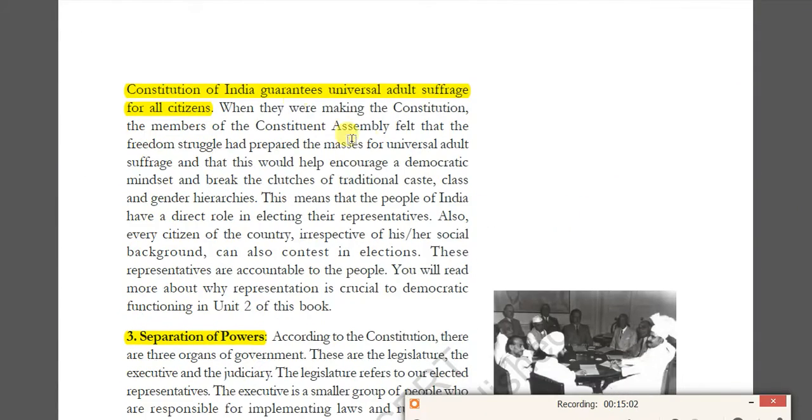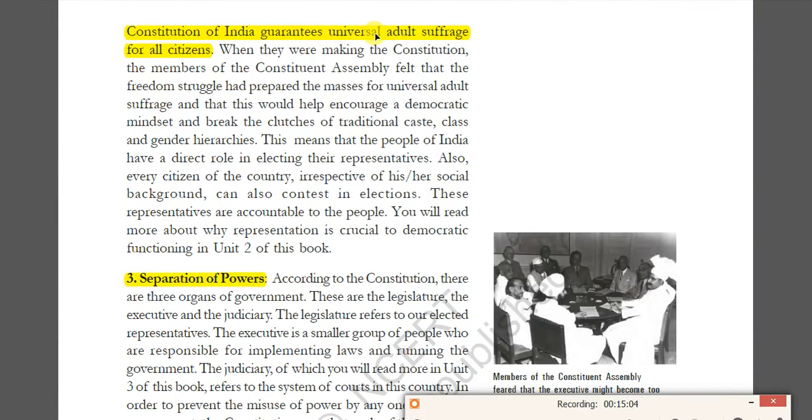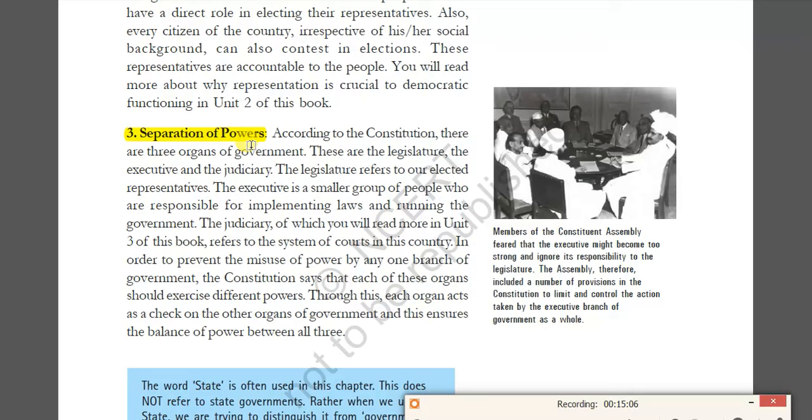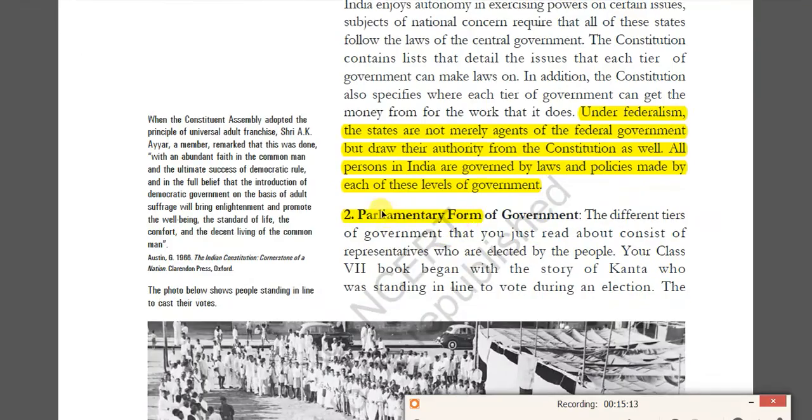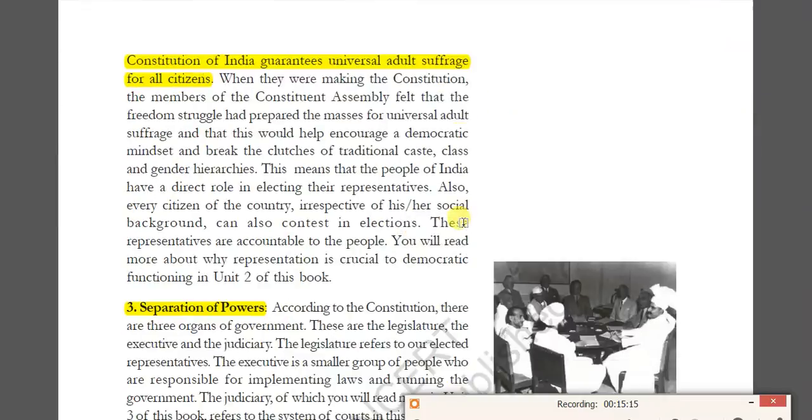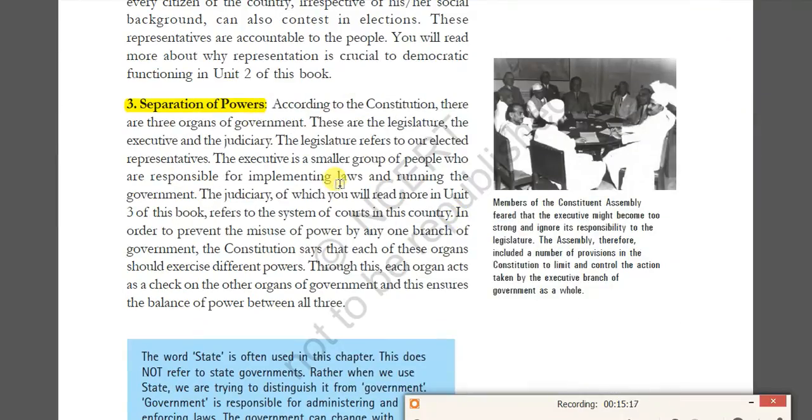Right, this is the same thing they have explained about universal adult franchise. And the third one, separation of powers. So the key factors: first one federalism, second parliamentary form of government, and third separation of powers. Very simple. According to the Constitution, there are three organs of the government: legislature, executive, and judiciary. They have been strictly separated.